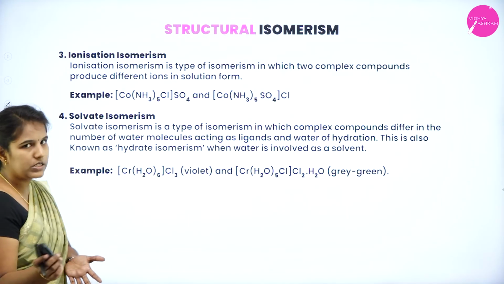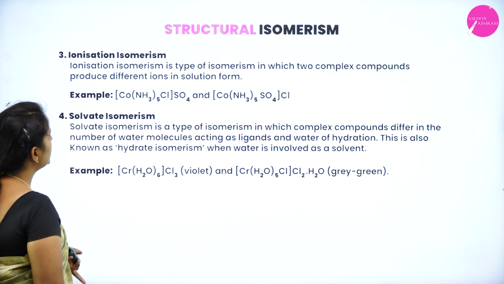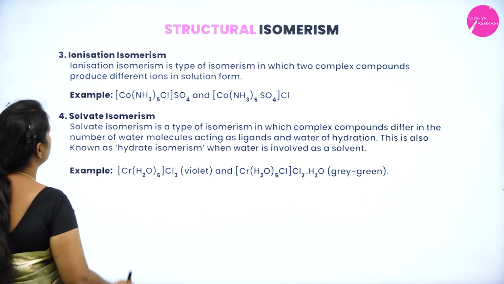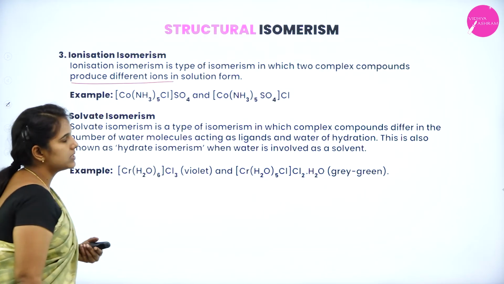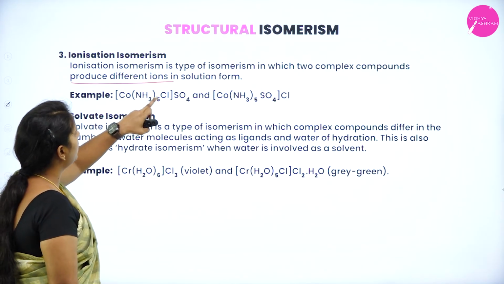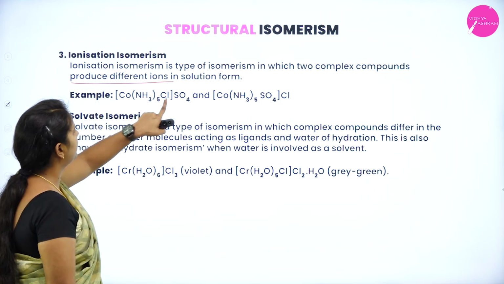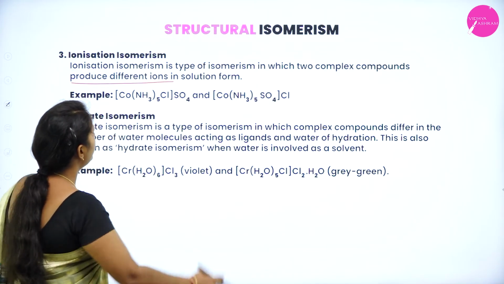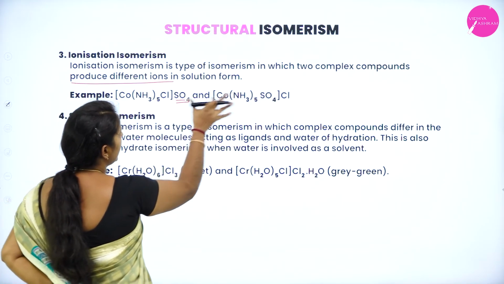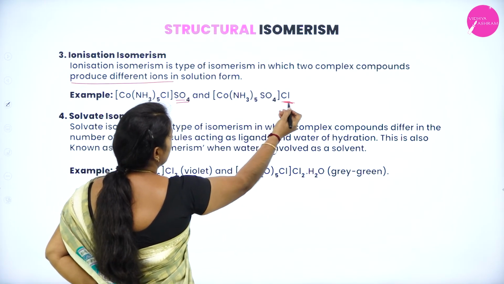We will see the last two types. One is ionization isomerism. Ionization isomerism is a type of isomerism in which two complex compounds produce different ions in the solution form. For example, you can see pentaamminechloridocobalt sulfate, and you need to calculate the oxidation state of the cobalt. If you dissolve this, the sulfate will go into the water. Similarly, the same compound but with chloride outside. Okay, so this is a counter ion.